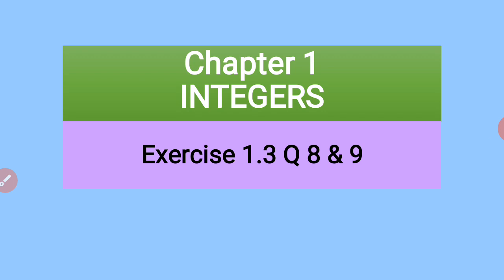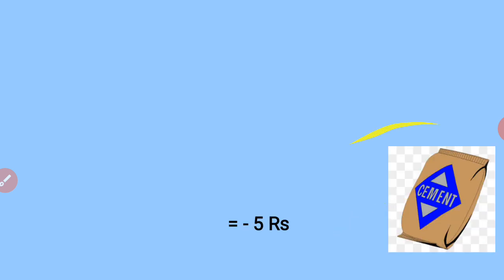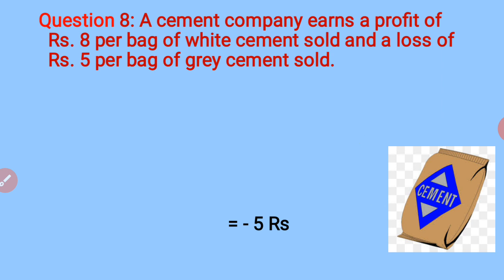Let's continue with question number 8 and question number 9. Here we again have a real life example. Question 8, that is, a cement company earns a profit of rupees 8 per bag of white cement sold and a loss of rupees 5 per bag of grey cement sold.